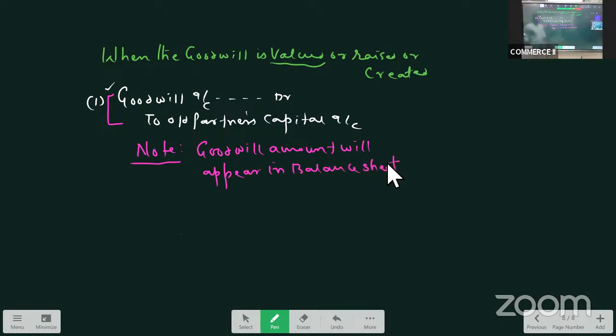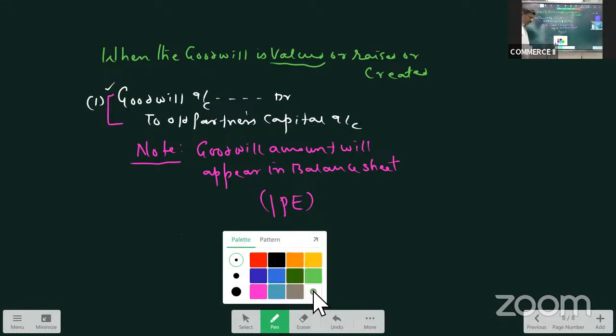Okay, please pay attention. This is for IP. This is how we teach. When goodwill is created, goodwill account shows a debit balance and goodwill has to appear in the balance sheet. Okay. So next one is, shall we take one question on this?